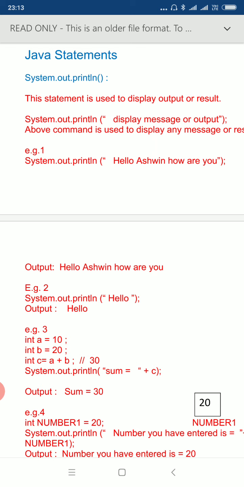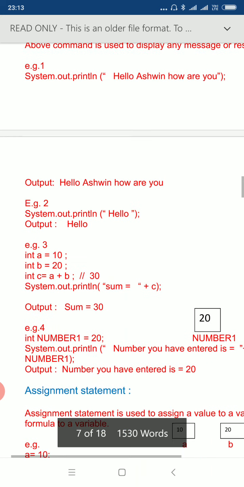System.out.println like this, and after that round bracket start, and within inverted commas we write a statement like "hello Ashwin, how are you", then followed by bracket close, semicolon. So that is the syntax or way of writing System.out.println. It displays this message, hello Ashwin, how are you, so that you can see in the output.